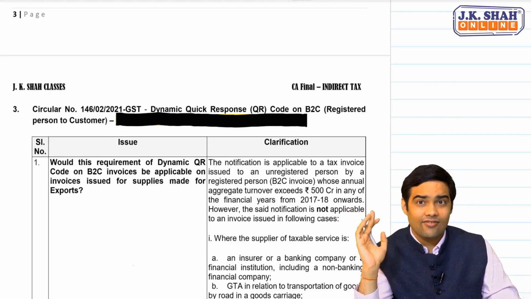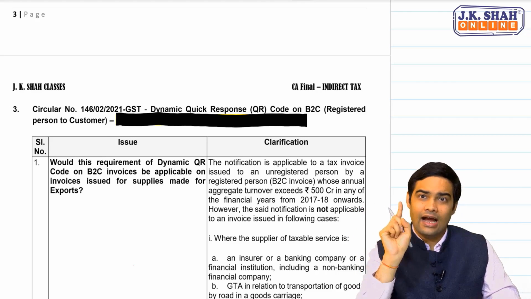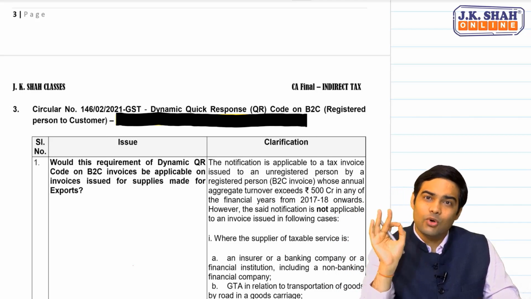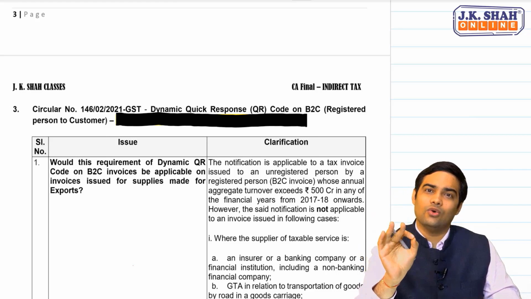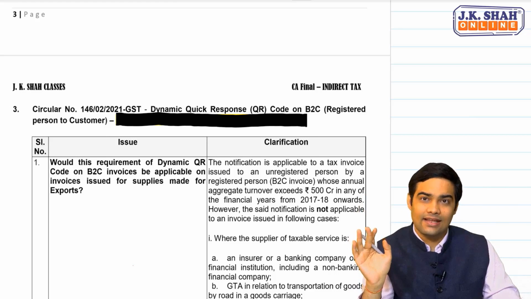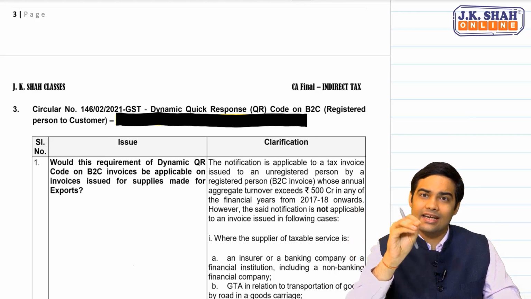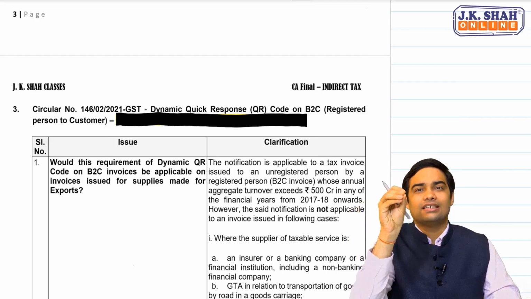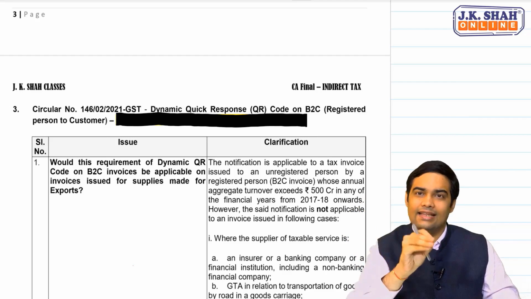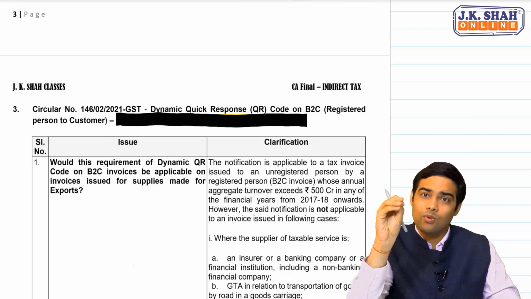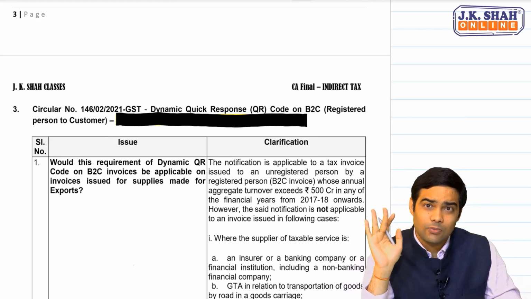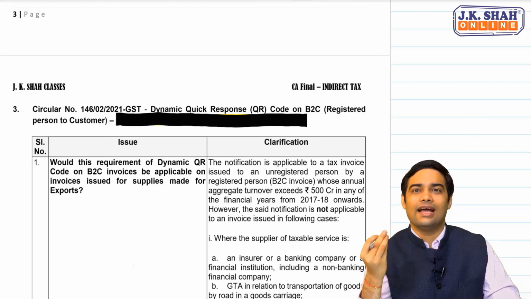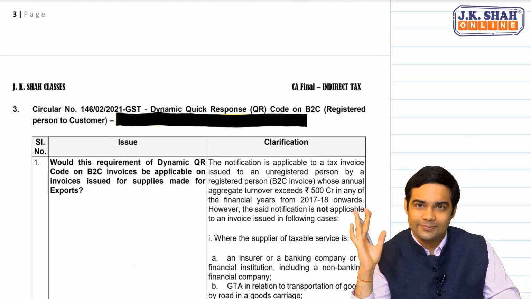As you are already aware, B2B are to be e-invoices. Similarly, export invoices are also required to be e-invoices. That means it has to generate an invoice reference number, and after that invoice reference number is generated, that has to be printed on the invoice, and then it becomes an e-invoice. The requirement of e-invoice was already there for exports. The question was, in case of exports, whether dynamic QR code is also required.